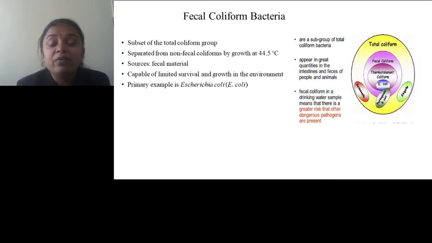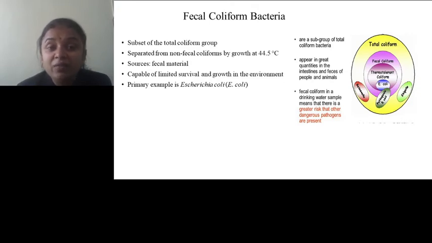Fecal coliform bacteria are a subset of the total coliform group. They are separated from non-fecal coliform by growth at 44.5 degrees centigrade. They can ferment lactose at this temperature. The source of fecal coliform is mainly fecal material, and it is the only fecal material. They are capable of limited survival and growth in the environment.